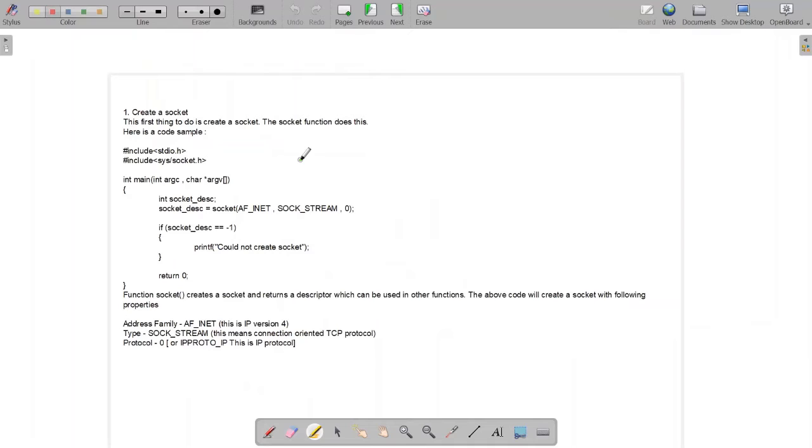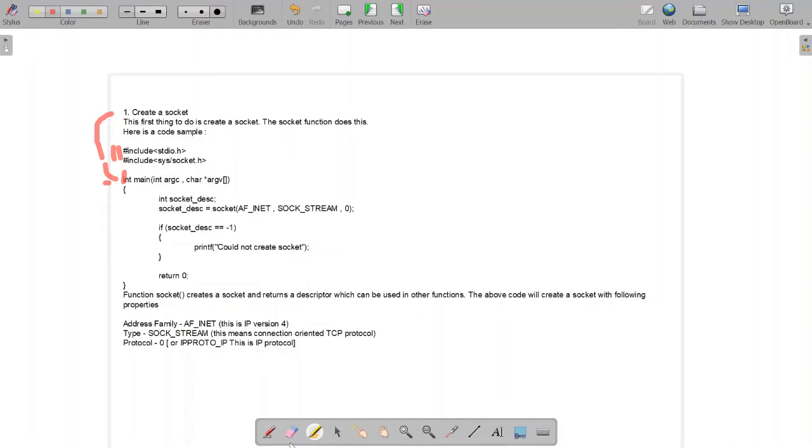So now looking at an example on how to create a socket. We would be first writing the header files which we would be using to include the socket function in our program. Now inside the main function, we first declare a variable called socket_descriptor, which would contain the output of the socket function. Now if the socket function gives you an output of, let's say, -1, then that means that we have failed to create the socket properly, and if it is anything other than -1, that means the socket has been created successfully and we can move on to the other functions.